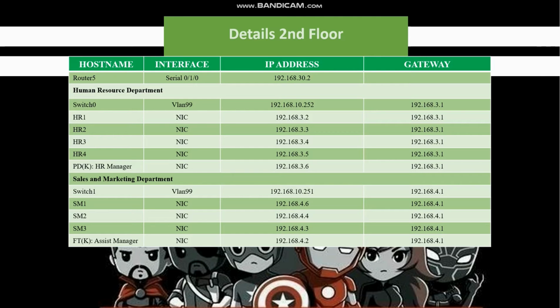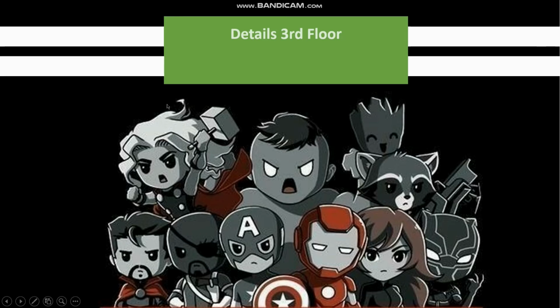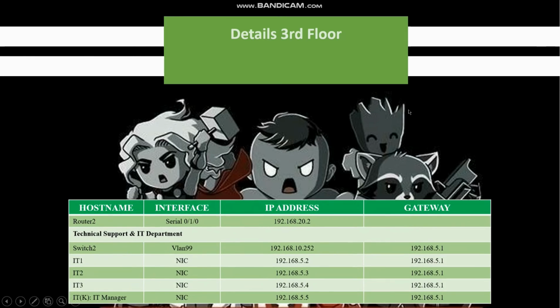There are IP addresses assigned to these PCs: 192.168.4.6, 192.168.4.4, 192.168.4.3, and 192.168.4.2. All devices in the department have one IP gateway, which is 192.168.4.1. Next, we go to the detail for the third floor.